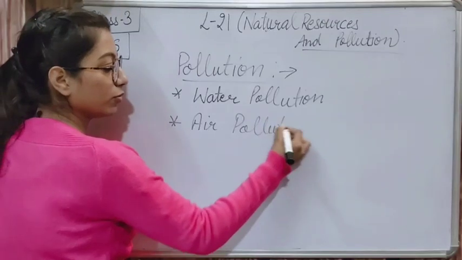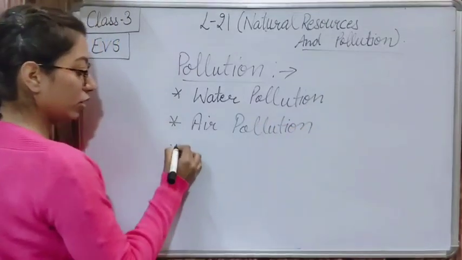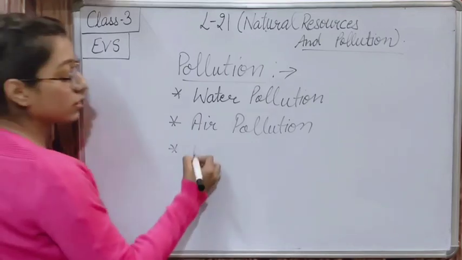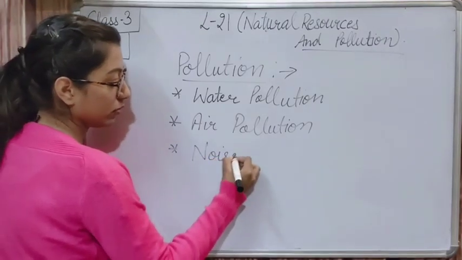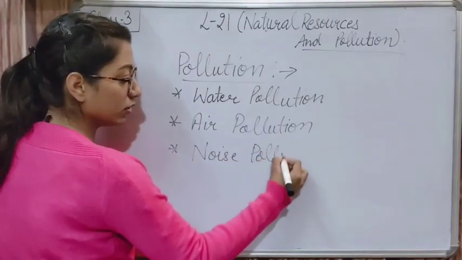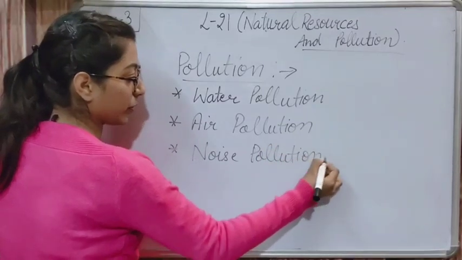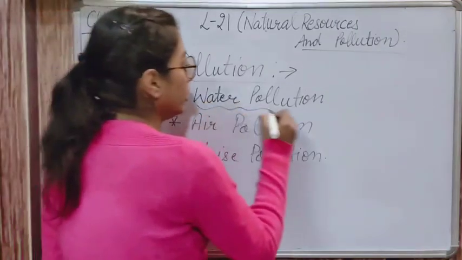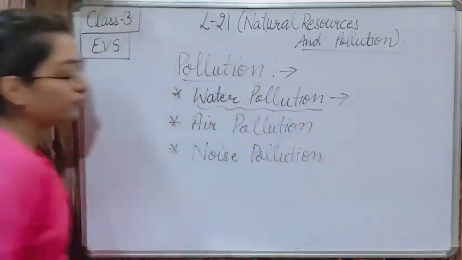After water pollution, we have air pollution, like people are adding harmful substances in air. Then we are having land pollution, or we can say that is a noise pollution, right? That is a noise pollution. So these are the 3 types of pollution I will be telling you in this chapter. First is about the water pollution. So let us start with the water pollution. I will be telling you about water pollution only in this session.